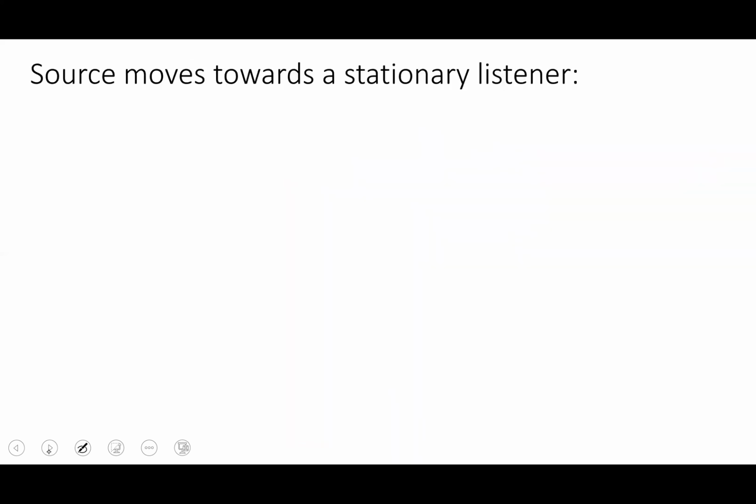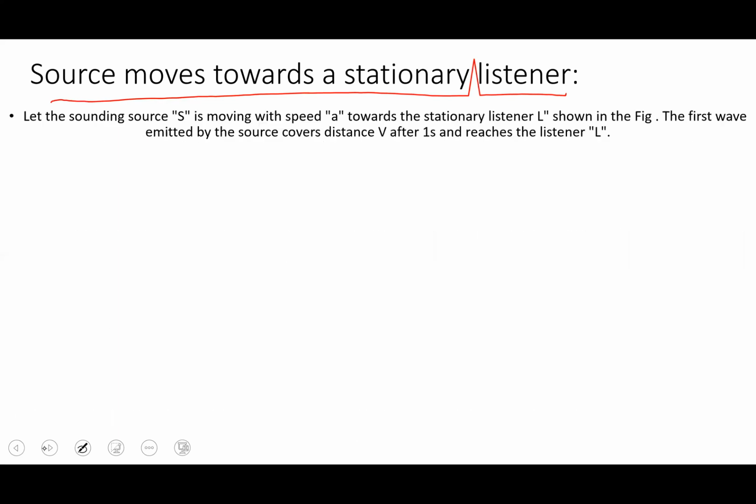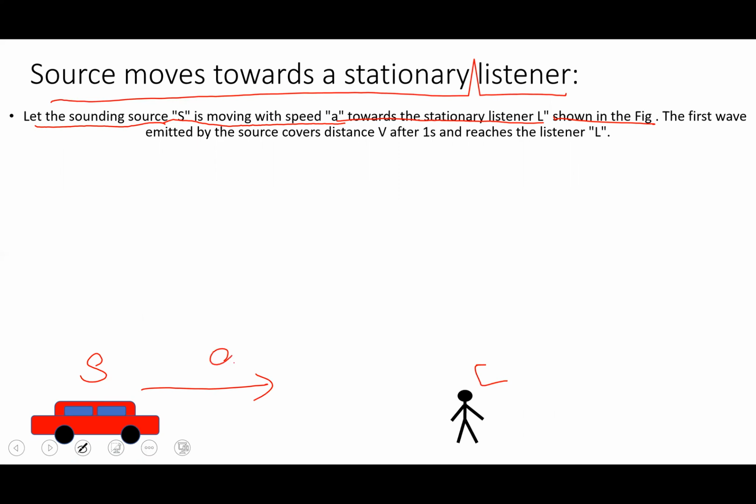Now, if the source is moving towards the stationary listener, what will happen in that case? Let the source of sound, source S, move with the speed a towards the stationary listener L, as shown in the figure. Here is the figure: this is the source, this is the listener L, and this car is moving with the velocity a. The first wave emitted by the source, at distance v, reaches the listener L after 1 second.